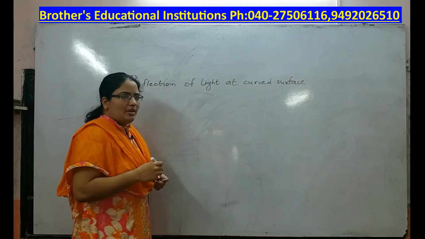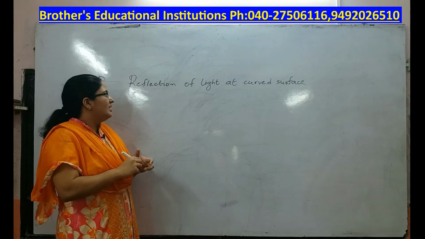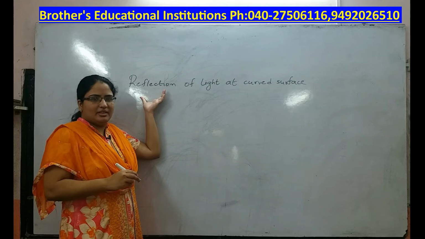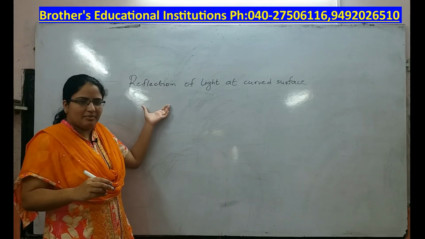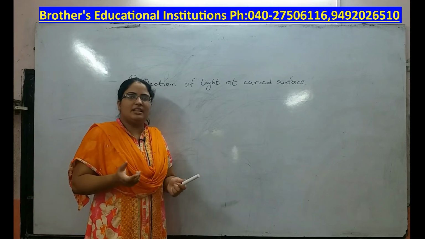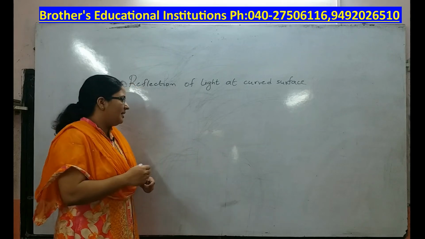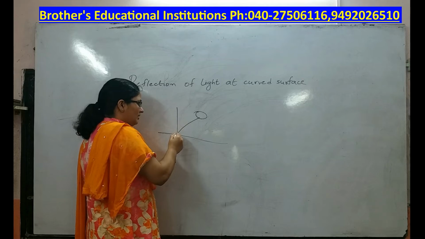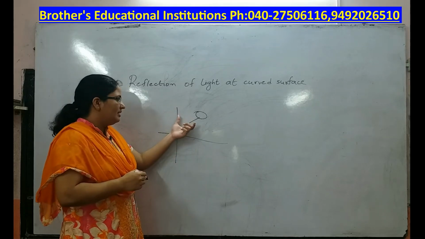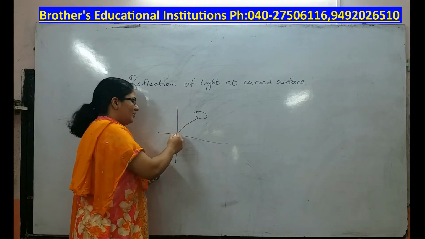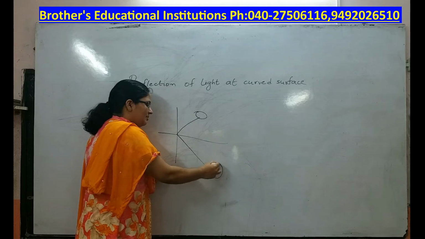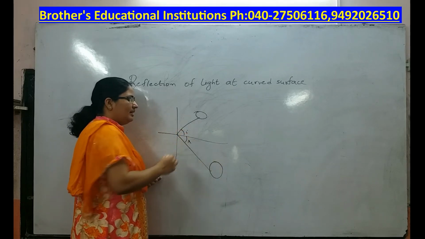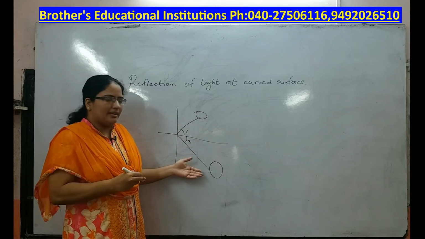Now, what do you mean by reflection? Before going to the chapter, let us look into the definition of reflection. Reflection is nothing but throwing back. Let us say you are throwing a ball at the wall. Now this ball doesn't come back the way you have thrown it, but makes a certain angle. It comes back such that the angle of incidence is equal to the angle of reflection. This is how the ball comes back.